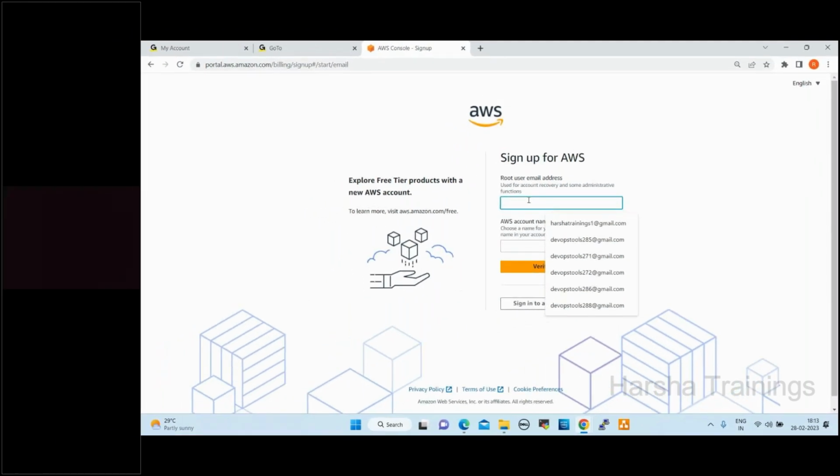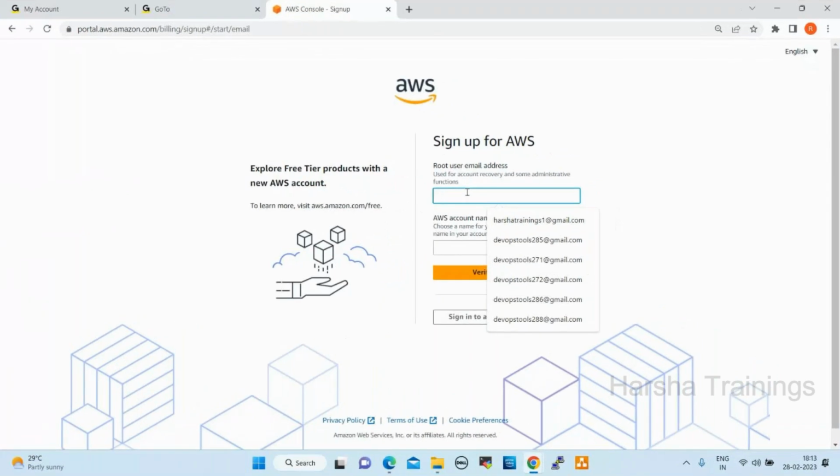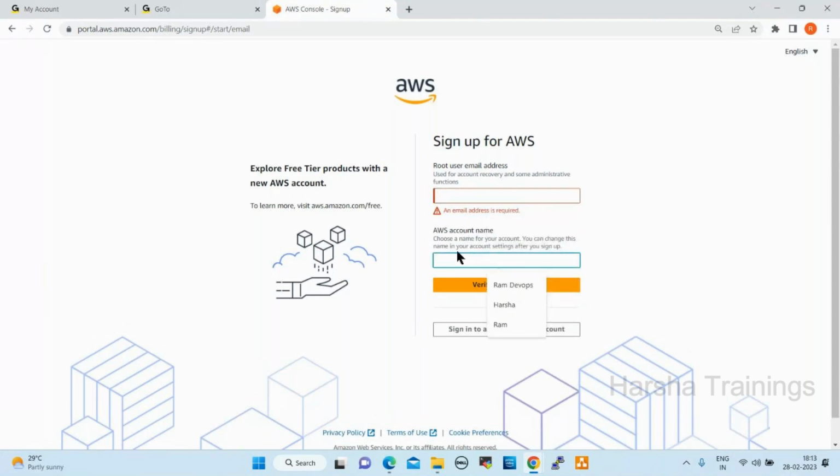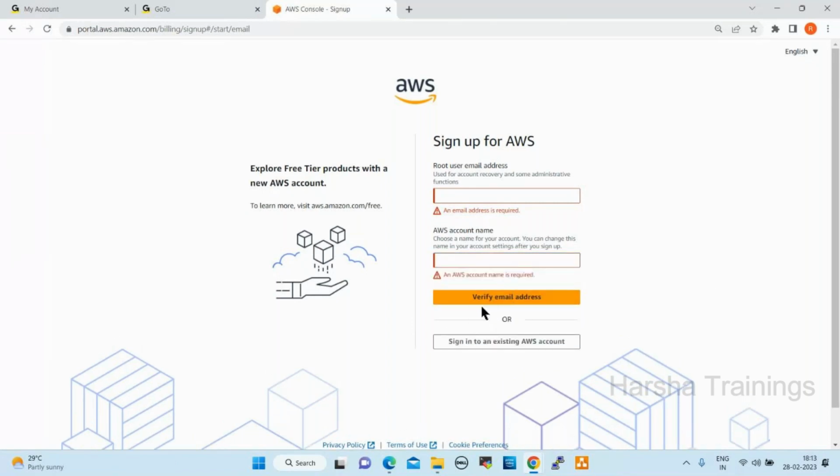You can create one email address and give it here. After that, give the AWS account name. The account name should be a unique name, your name, whatever name you want to give. Click on verify email address. Once you click on this, what will happen?